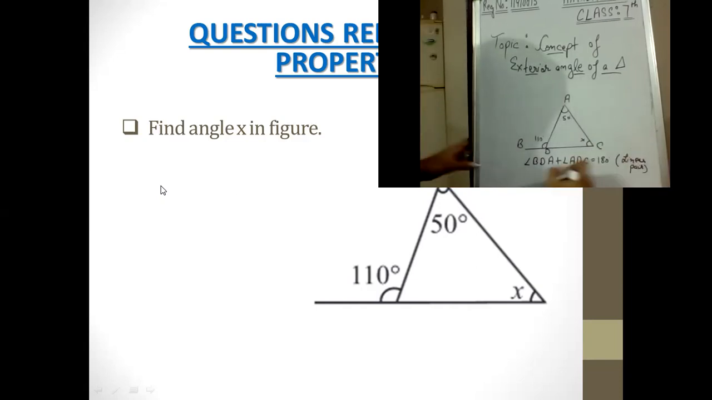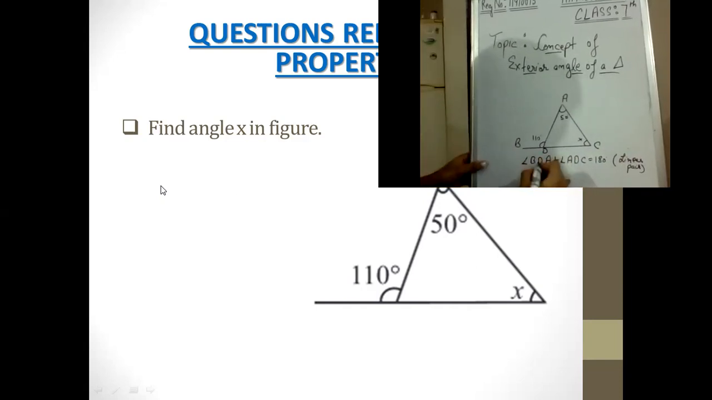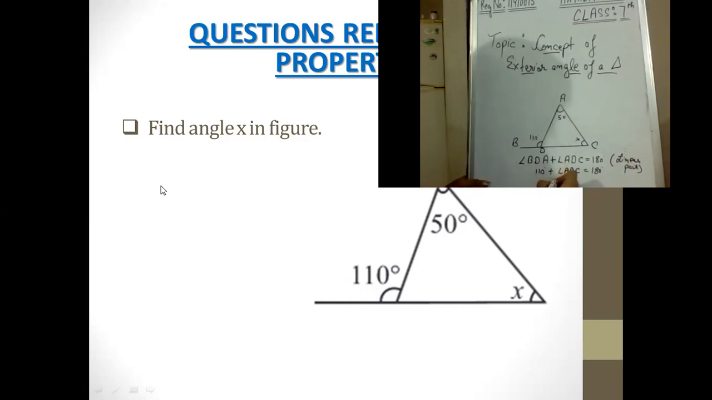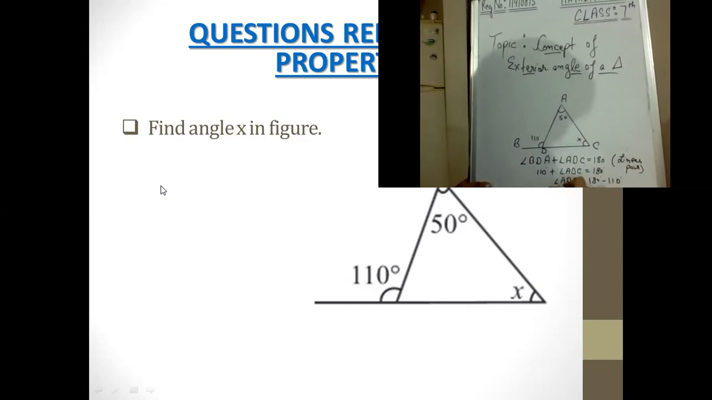Okay. So we know about the one, then we don't know about this angle, that is ADC. So we would be writing angle ADC equal to 180 minus 110. So it would be 70. So we have obtained angle ADC, that is 70 degrees.